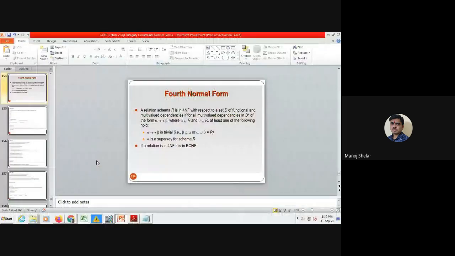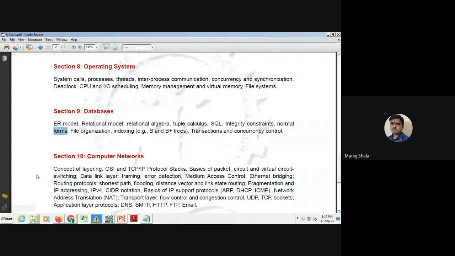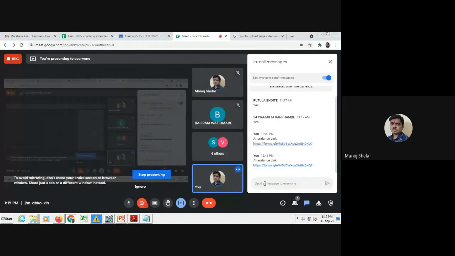So in the GATE syllabus, today's lecture covers SQL points, integrity constraints, and normal forms.